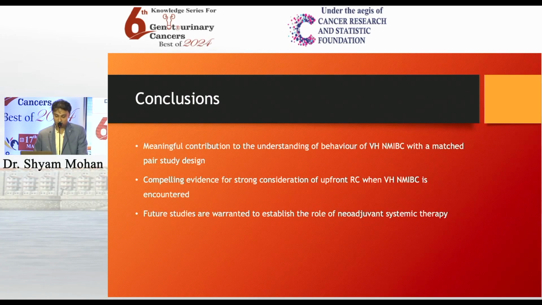So this study has provided a meaningful contribution to the understanding of the behavior of variant histology with a matched pair study design. There is strong consideration for upfront radical cystectomy even now, since BCG has not proven to be effective in downstaging the disease, and even bladder preservation therapy has not proven to be effective. Further studies are warranted to establish the role of neoadjuvant systemic therapy using molecular profiling.